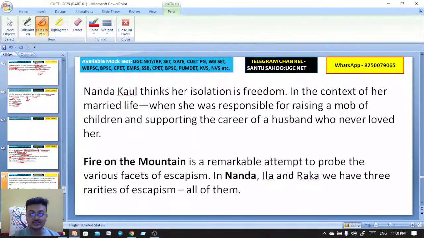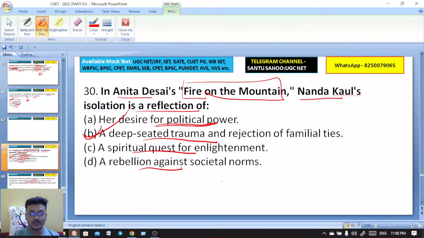Nanda Kaul thinks her isolation is freedom. In the context of her married life, when she was responsible for raising a mob of children and supporting the career of a husband who never loved her, it is a remarkable attempt to probe the various facets of escapism. In Nanda, Ila, and Raka, we have three varieties of escapism, all of them. Okay? So they wanted to escape the rejection of the familial ties, actually, a deep-seated trauma.